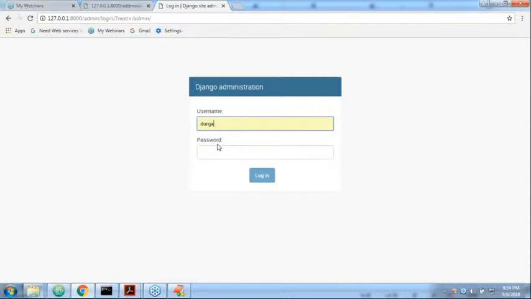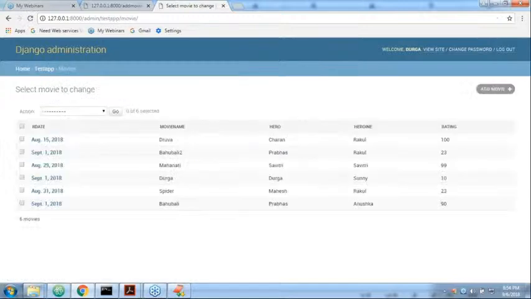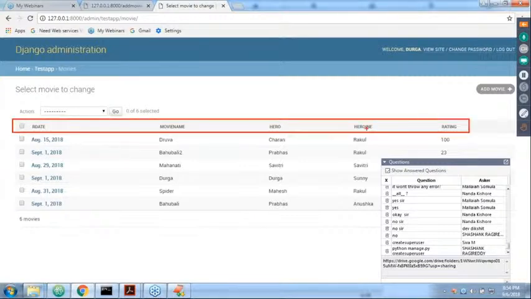Maybe Durga, and then Durga 1 2 3. Okay, sir, excellent. Now the movies table is there. If I click this movies table, yes, now I can see. Here, Malaya, which fields is it displaying? Can you please tell? All the 5 fields it is going to display.